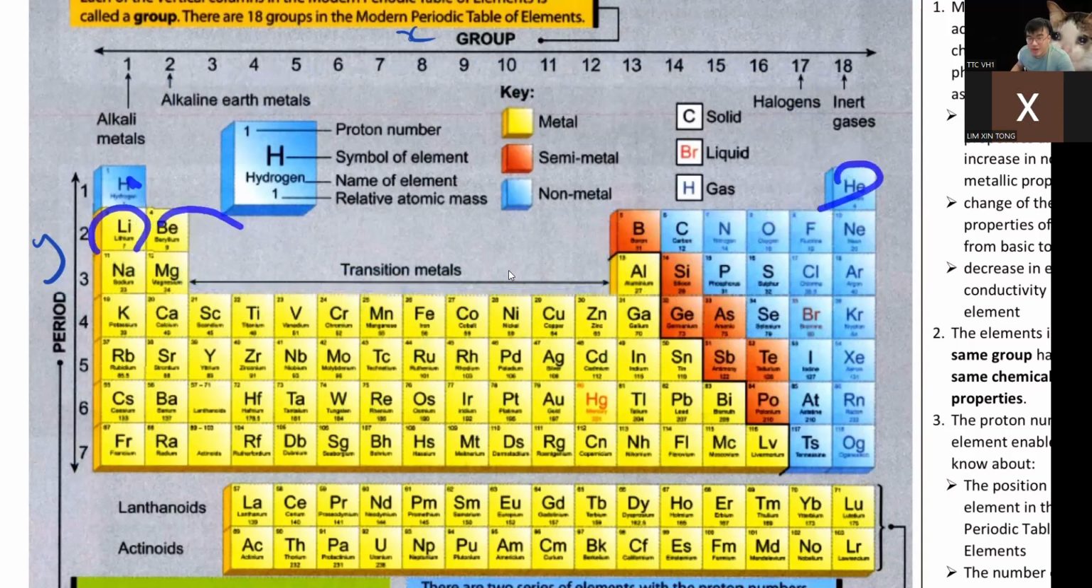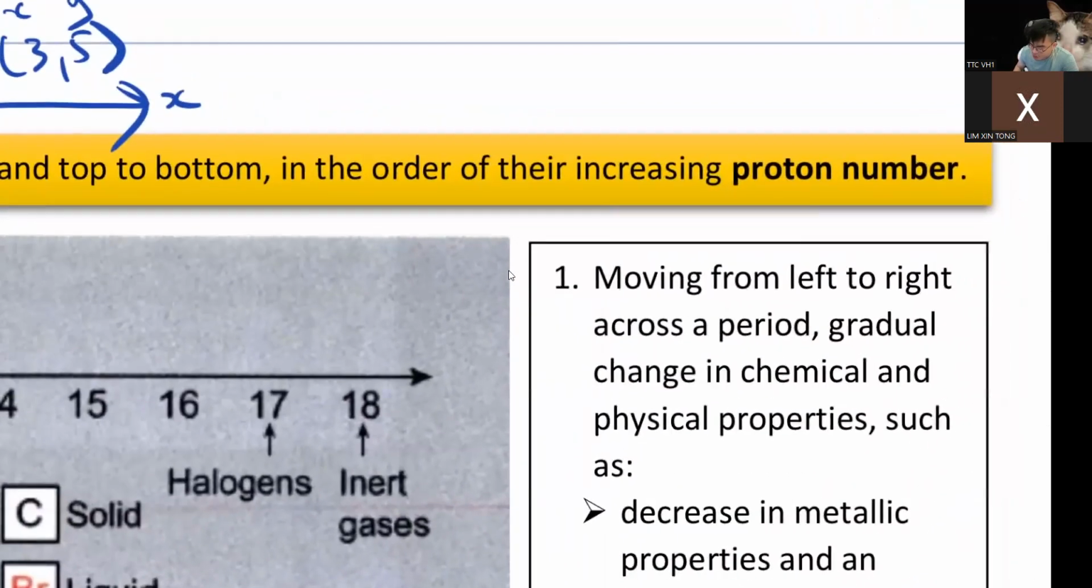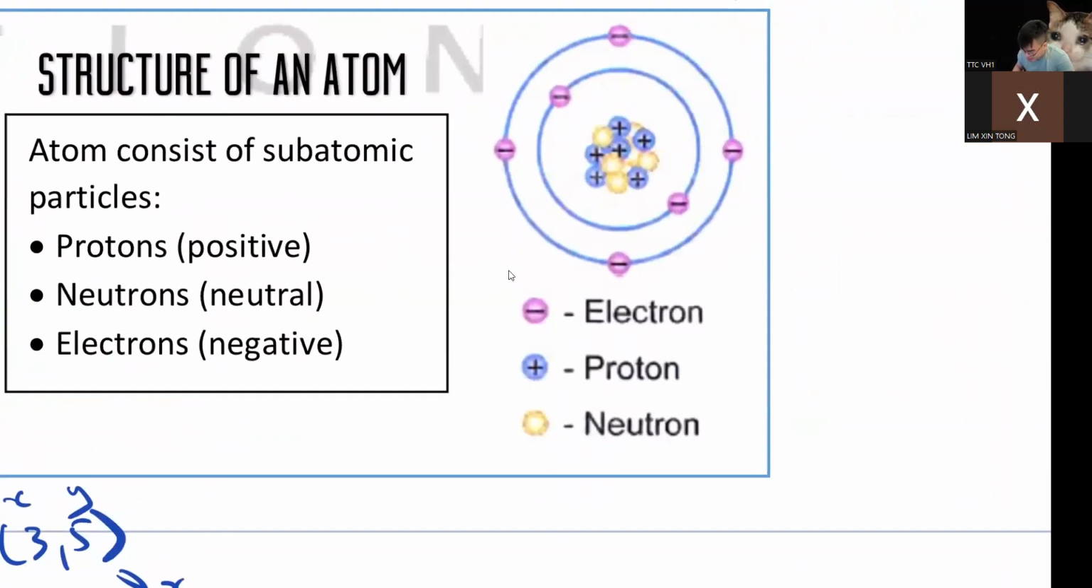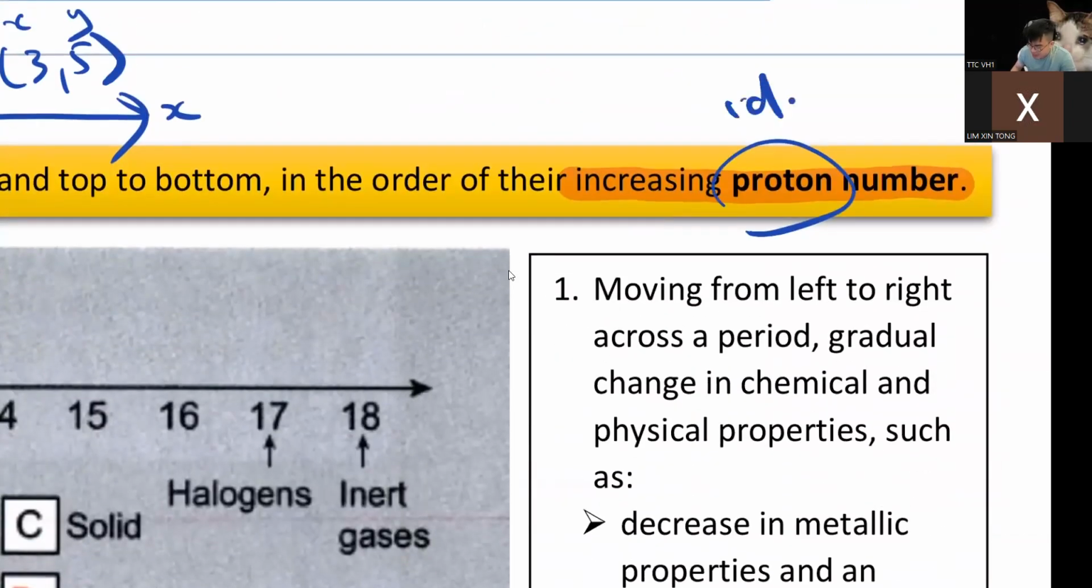How is the periodic table arranged, by the way? How do we read the periodic table? Please highlight this. We arrange the elements by increasing proton number. What is proton number? You remember what a proton is? A proton is positive. So we arrange by increasing proton number, from proton number 1 to 2, 3, 4, 5, 6, 7. Not electron, not neutron. We just follow the proton, because proton number is the ID number.